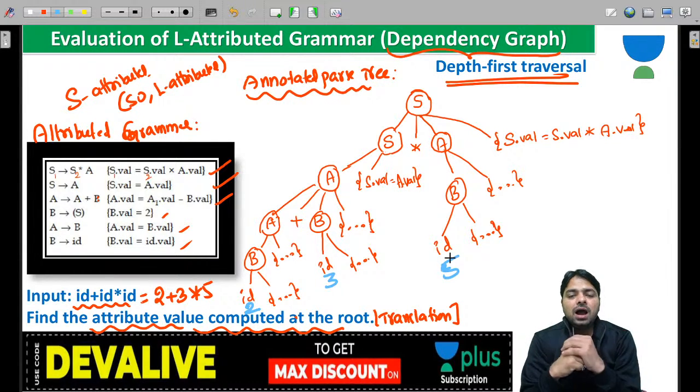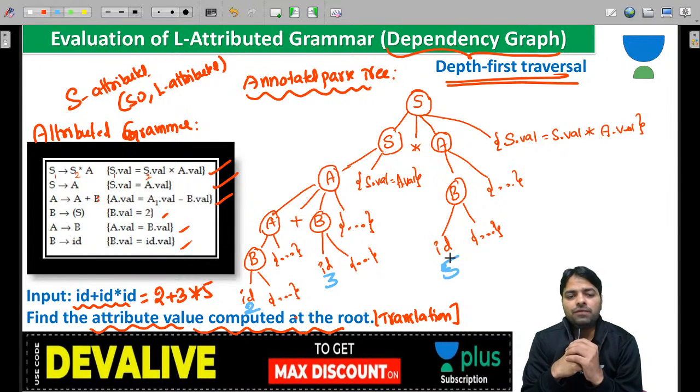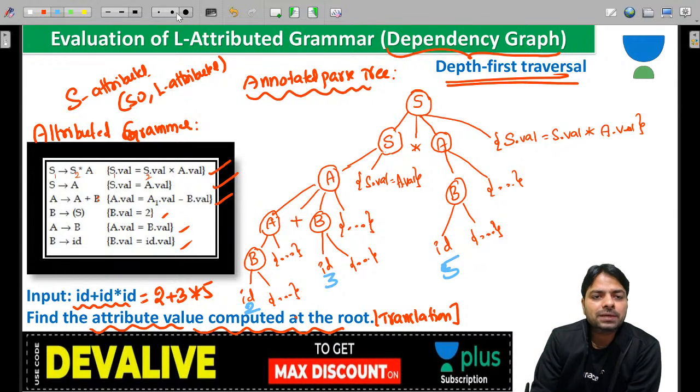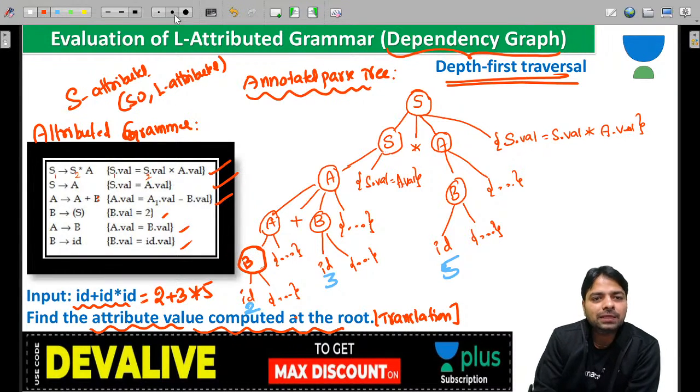We have a tree, and guys, if the grammar is ambiguous, definitely we don't consider it. Multiple computations are possible. So now we are going to compute some value at the root. That value we need. For that purpose, look at what I am going to do. I need more space in the root, so I will write a B, and I am keeping the space to keep some value all the time.